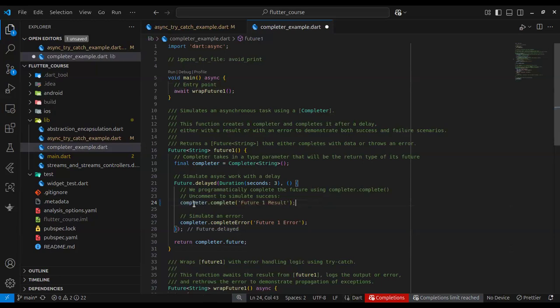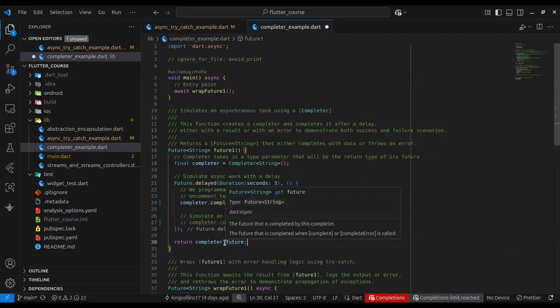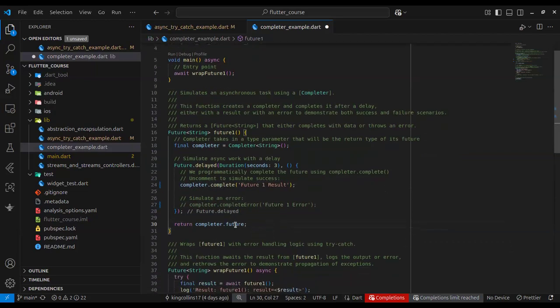So we have this completer, and completer.complete will resolve the future associated with that completer, which is completer.future. Anybody that is waiting on completer.future, anytime you run complete, this future will resolve.